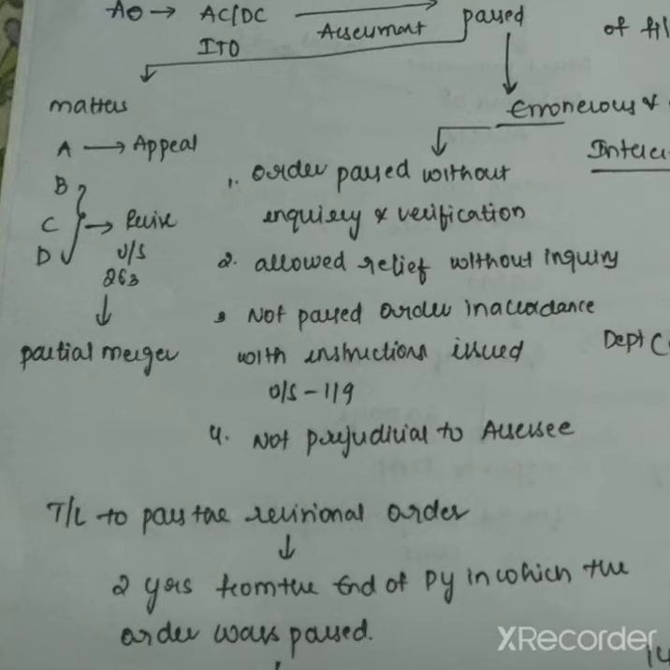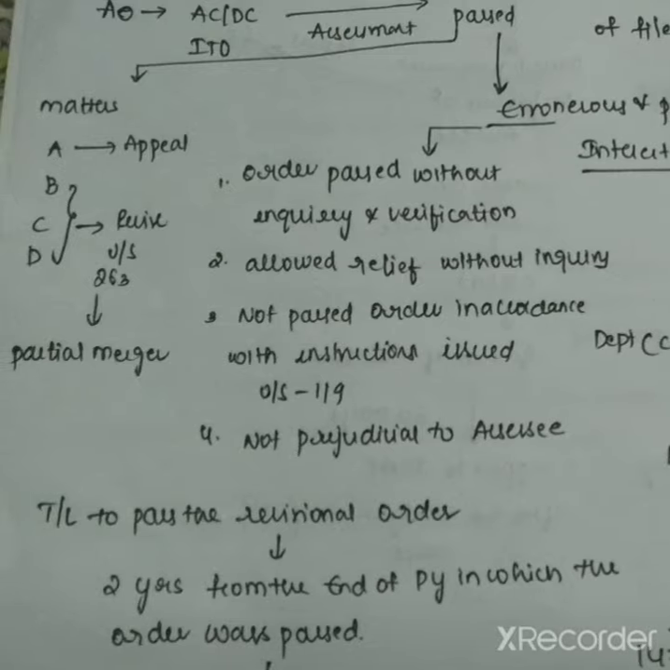And the time limit to pass the revisional order is 2 years from the end of the previous year in which the order was passed. For example, AO passed the order on around 22nd June 2020, and 2 years from the year ending, that is 31st March 2021 plus 2 years, 31st March 2023.